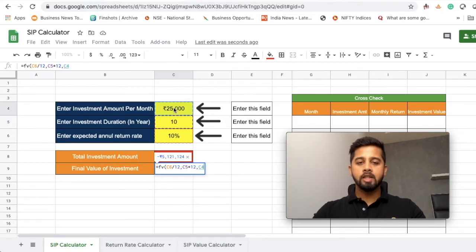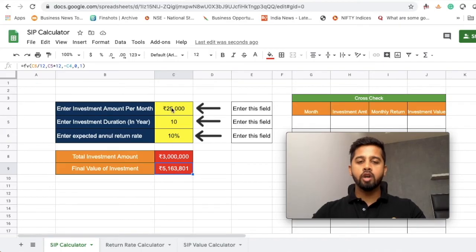So just select this field, and since this is a money outflow, you need to put a negative sign here. Just put comma and just put 0 because the present value is 0, and just put 1. Here 1 means that you are investing this money at the beginning of each period, and just close the bracket. So here you can see your final value of investment would be 51,63,801. Now your calculator is ready.